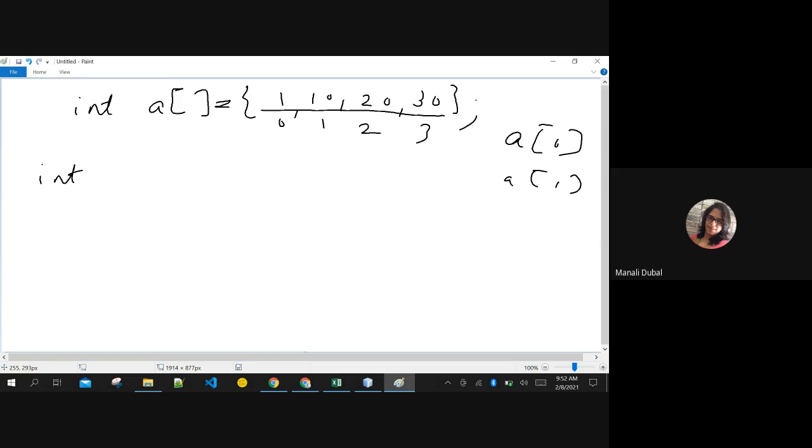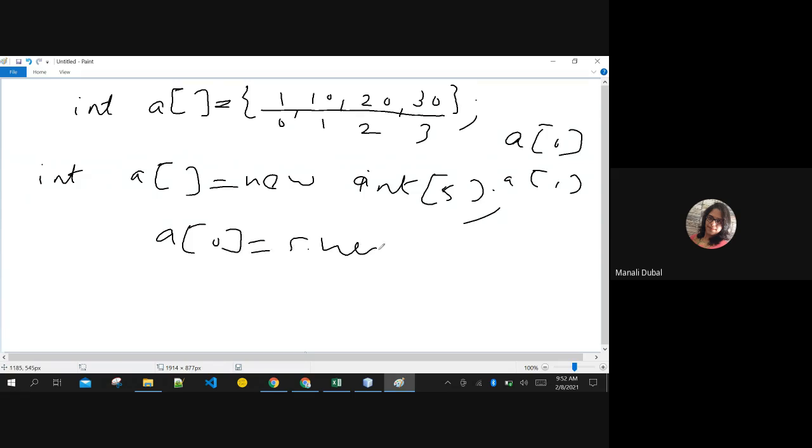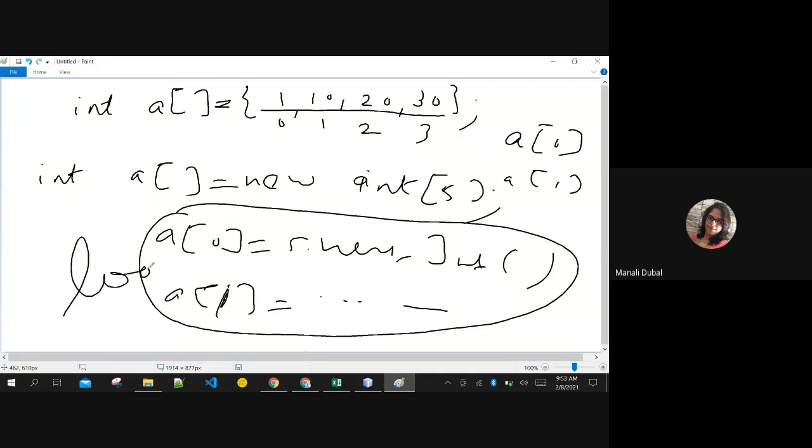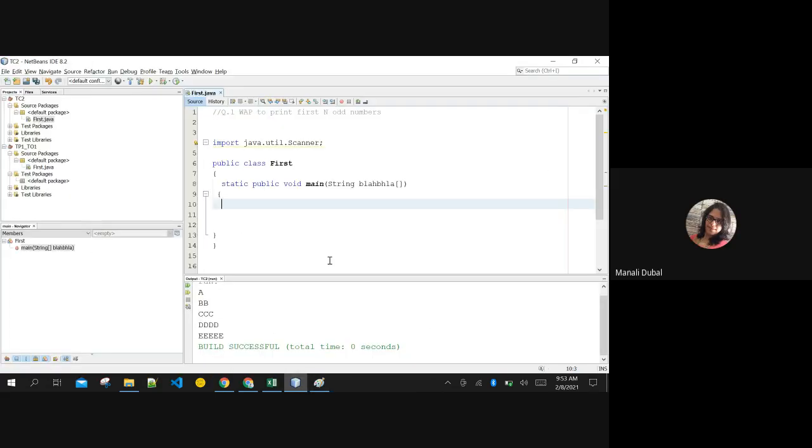But now if you want to create a dynamic array without giving a fixed set of values, say 5, then you can use A of 0 equals scan.nextInt, then A of 1 equals scan.nextInt. It is again a donkey's task, right? You can use a loop here. Are you getting what I'm telling you? Yes, ma'am. Okay, you can actually do it like this.